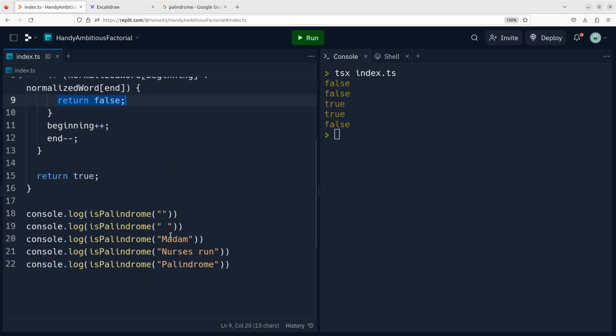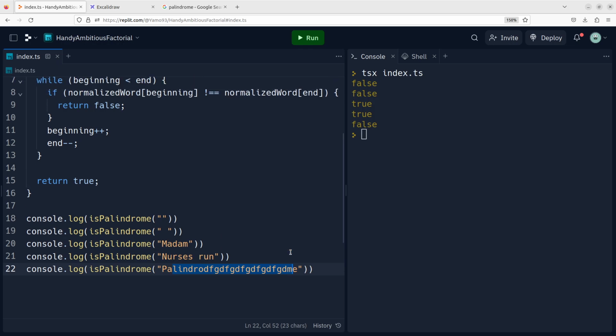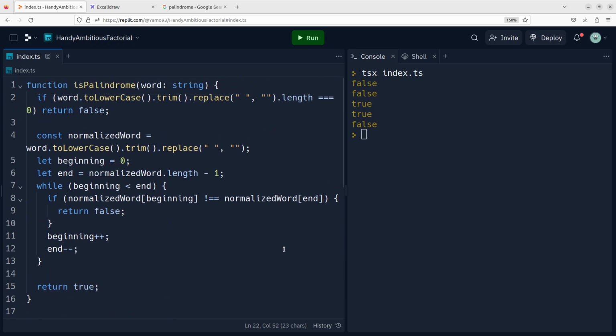So for many of the test cases, if you have a really long string, then as long as it finds that something is not correct, it will not even bother running through all these characters. So this is what makes the algorithm so efficient. And yeah, this was what I wanted to show you in this video, and thanks for watching.